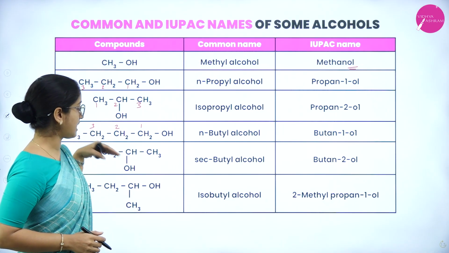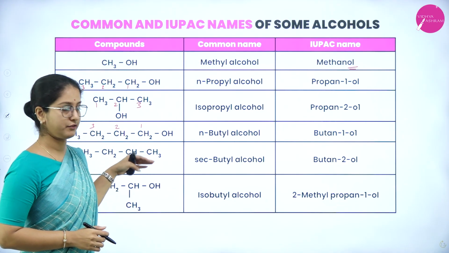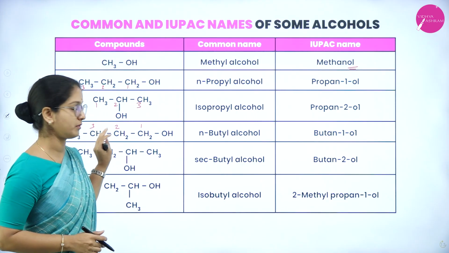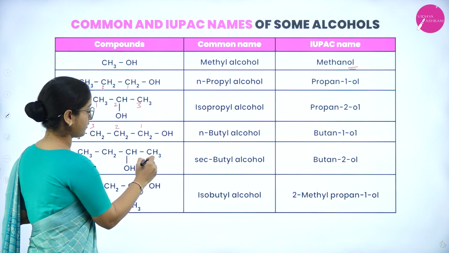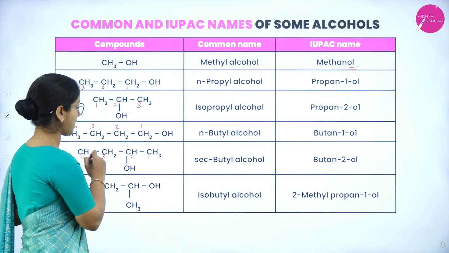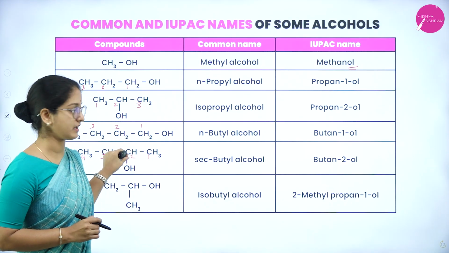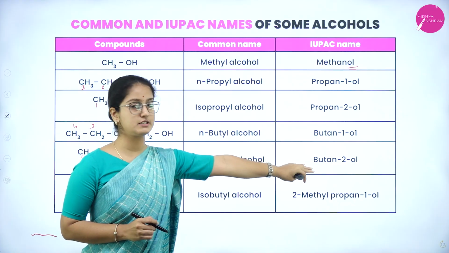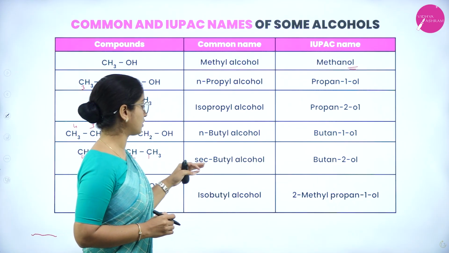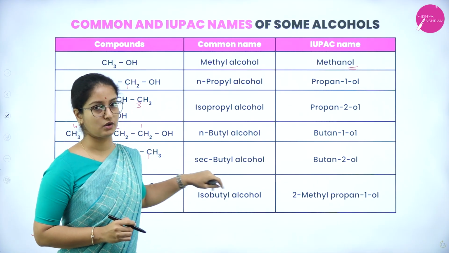So the same structure can be written in this way also, the second form of writing the structural formula. That is, it consists of 1, 2, 3, 4 carbon atoms in a long chain, and this hydroxyl group is attached to the second carbon atom. So therefore, the IUPAC name is butan-2-ol, and the common name is secondary butyl alcohol.